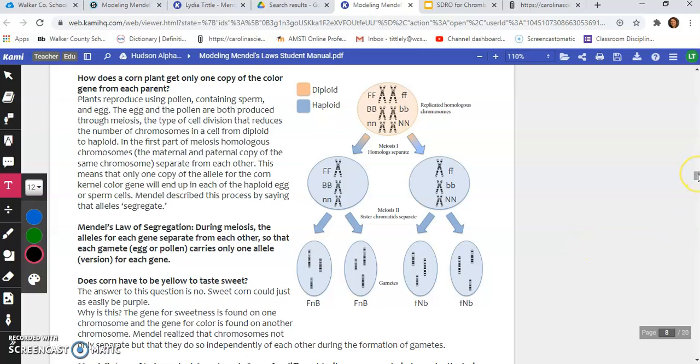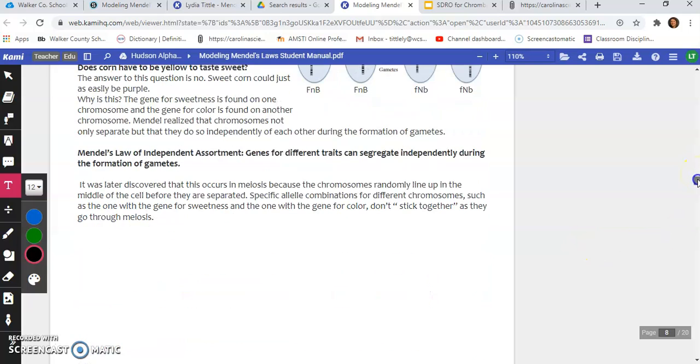Okay, let's move along. We just have a couple of minutes left for our video. So let's move along to Mendel's law of independent assortment. Again, if you need to pause here so you can type it in on your graphic organizer, it states that genes for different traits can segregate independently during the formation of gametes. So what this means is that these genes don't stick together as they go through meiosis.